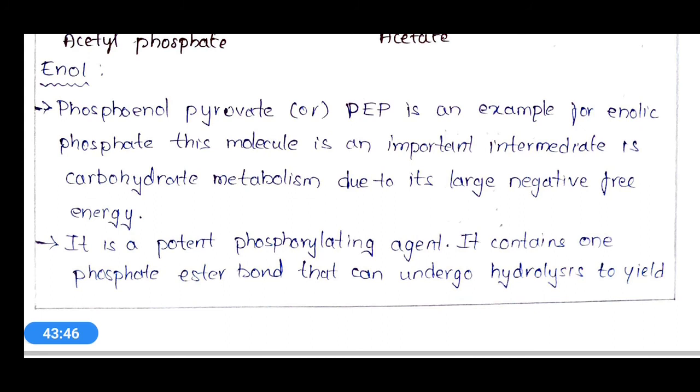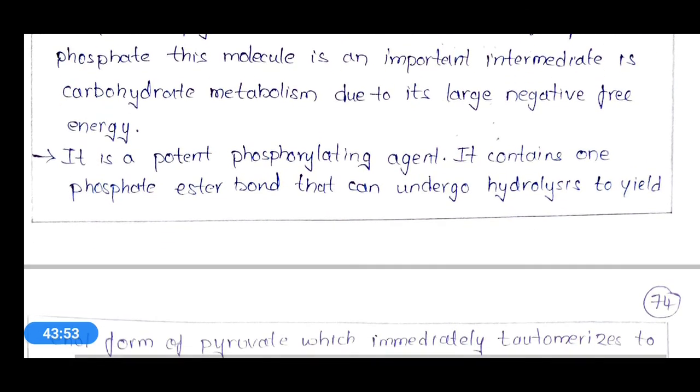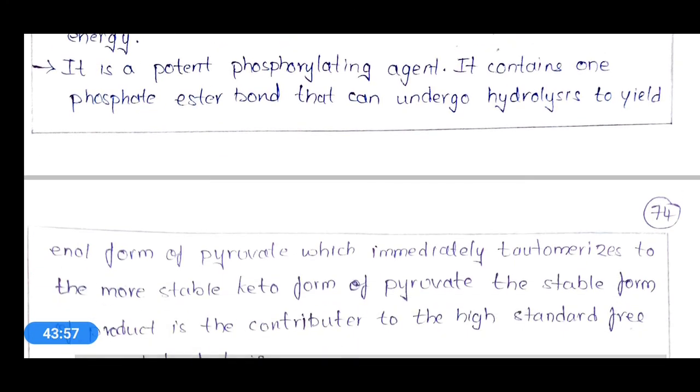It has a large negative free energy, and it contains 1 phosphoester bond that can undergo hydrolysis to yield the enol form of pyruvate, and immediately tautomerization will occur and the more stable keto pyruvate will be formed.